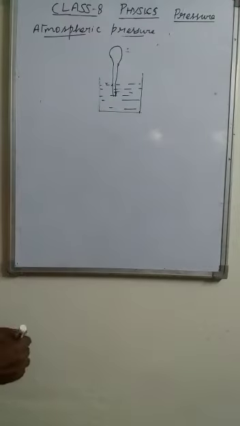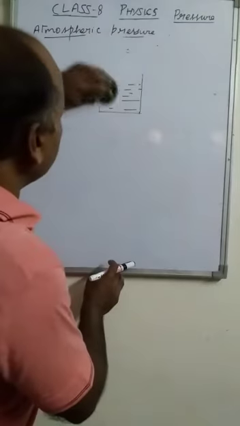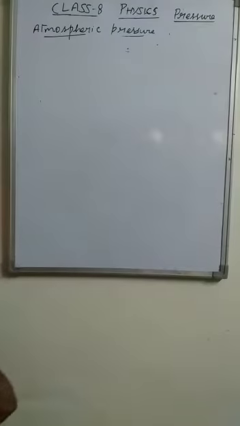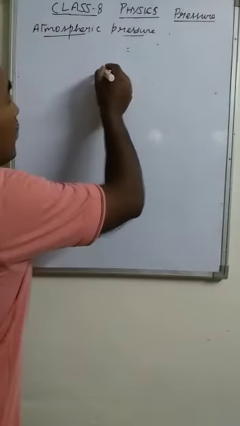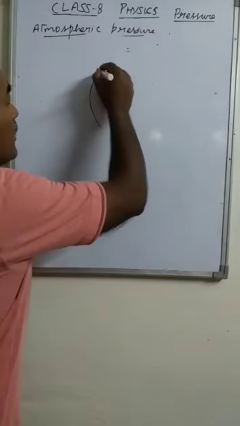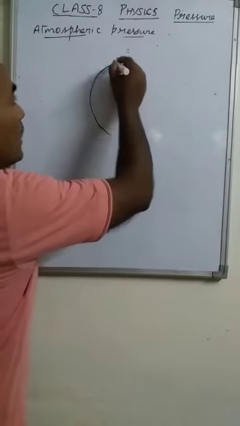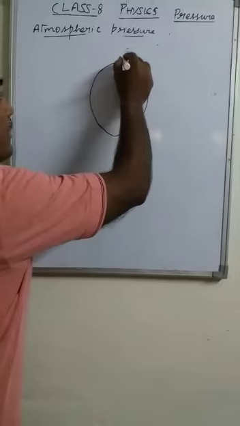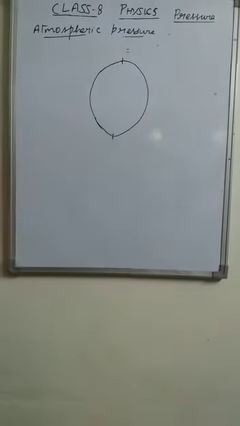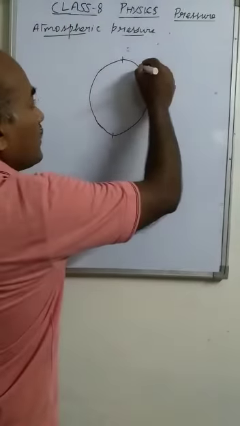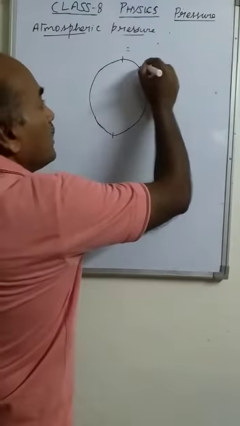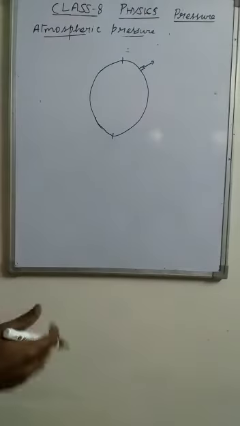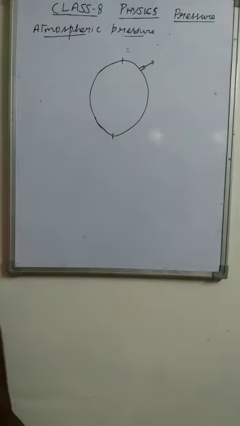Now one more case, that is the activity given in your book also, taking two hemispherical balls. It is one hemispherical portion and another hemispherical portion. They are joined. And from that surface, making a hole, the air is completely removed with the help of an evacuation pump.